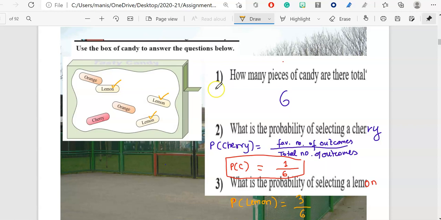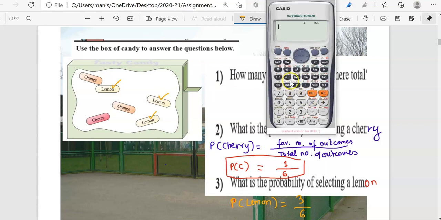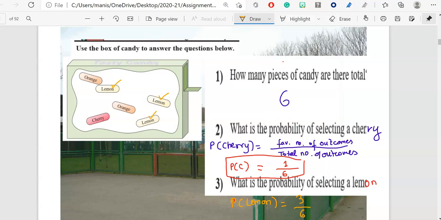So let me pull out my calculator over here. So this is my fraction button, 3, and this is my 6 over here. So let's denominator, this is my 6. My answer is what? My answer is 1/2 or 50%. Okay, so my answer is 1/2, and you all know 1/2 means 50%. So there are 50% chance of picking a what? Selecting a lemon candy.